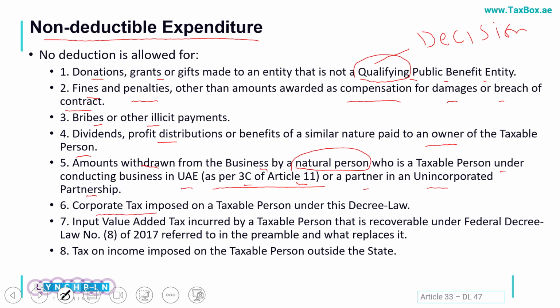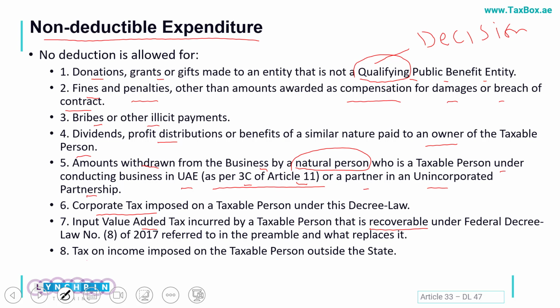Corporate tax imposed would not be allowed as an expense. Input VAT which was otherwise claimable, a recoverable input VAT as per the VAT laws, where we opted not to claim it, cannot be claimed as an expense.